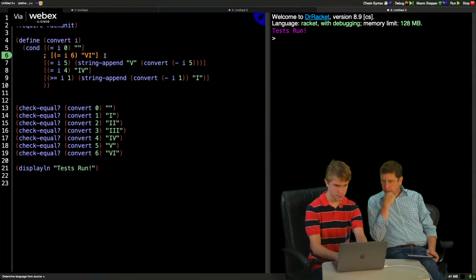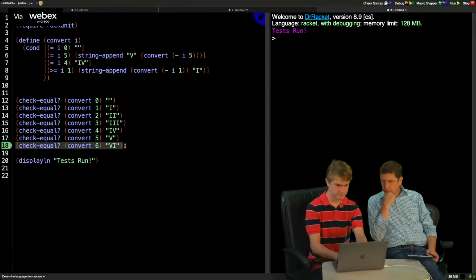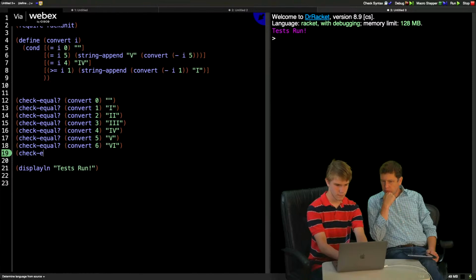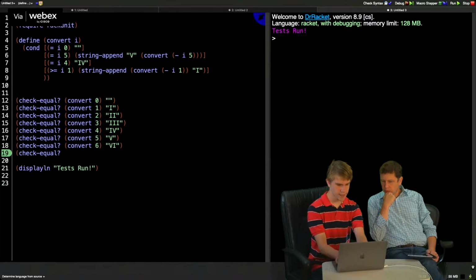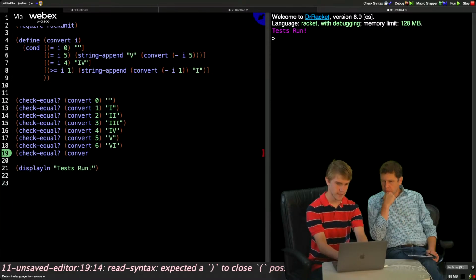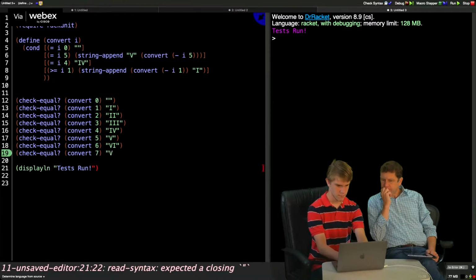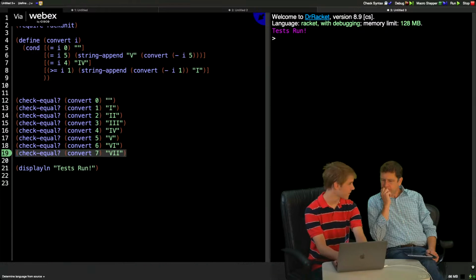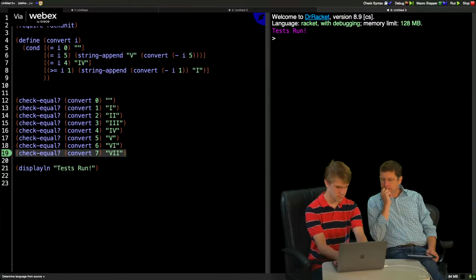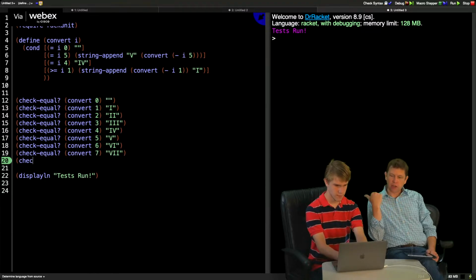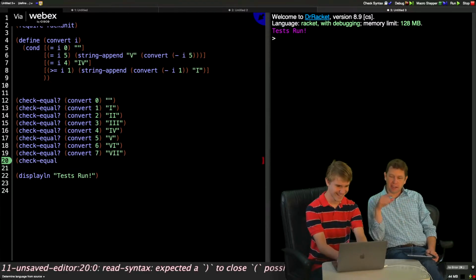Okay, and then I can delete that. Okay, now let's see, do you think 7 is going to pass? Think that's going to pass? I think it'll pass. And this is why I try to make sure he's the one at this stage, so he has to write all of these tests by hand.